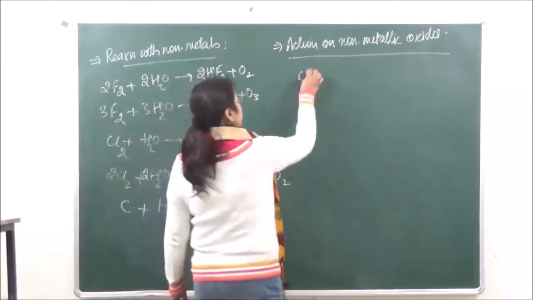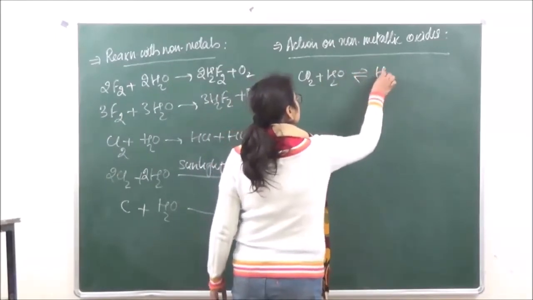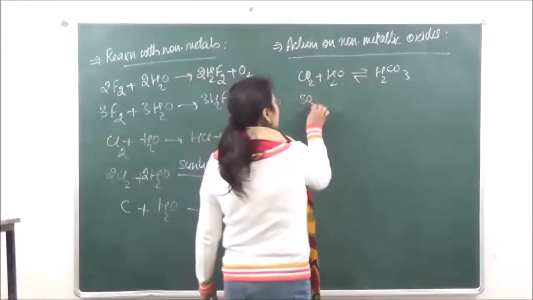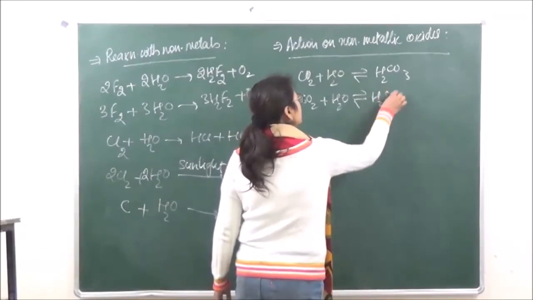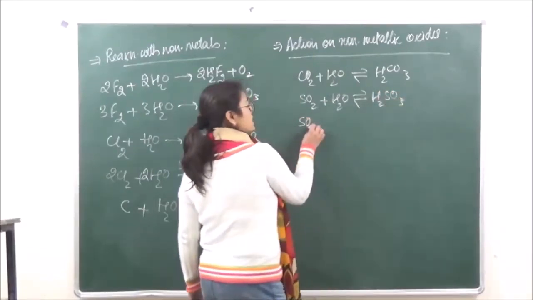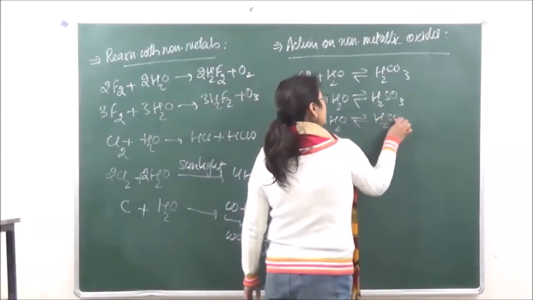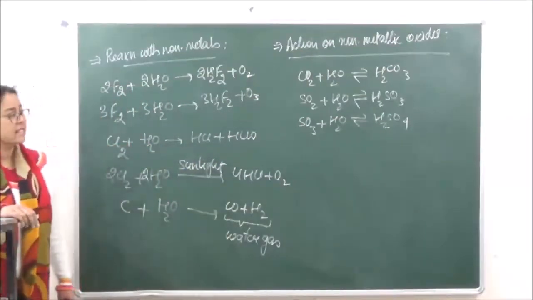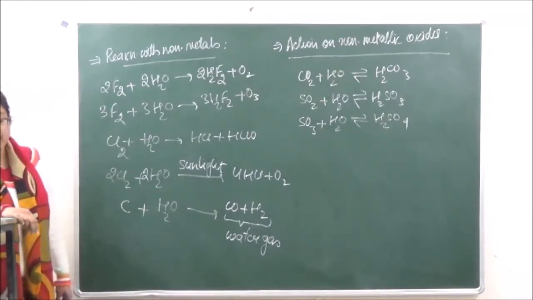For example, with carbon dioxide it gives carbonic acid, with sulfur dioxide it gives sulfurous acid, and with sulfur trioxide it gives sulfuric acid. So all non-metallic oxides have a tendency to produce acids, which explains their acidic character.